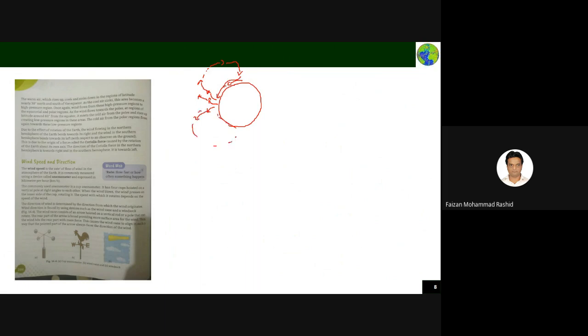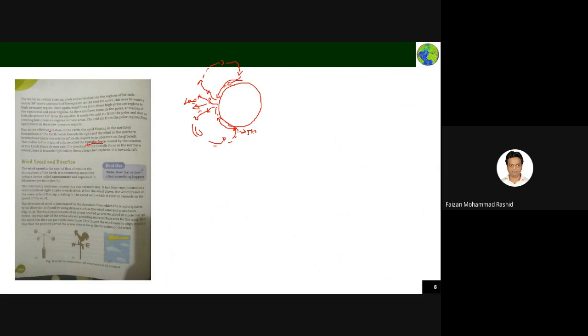It is moving up, then it goes to the polar area, getting colder, then again comes here. This area becomes a low pressure area, and this area becomes a high pressure area because a lot of air is coming in this way. Due to the effect of the rotation of the Earth, the wind flowing in the northern hemisphere moves towards the right. This is due to what are called Coriolis forces.